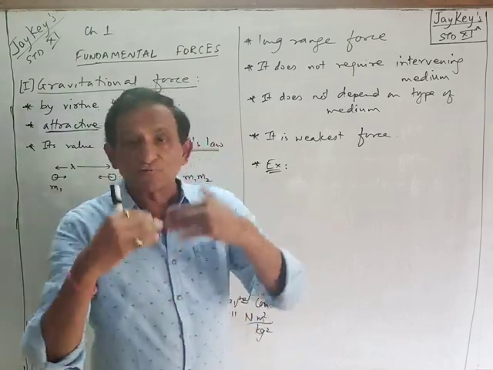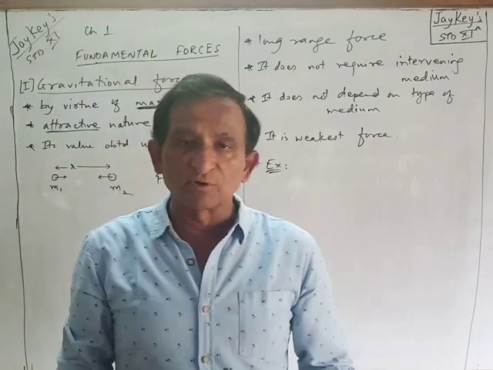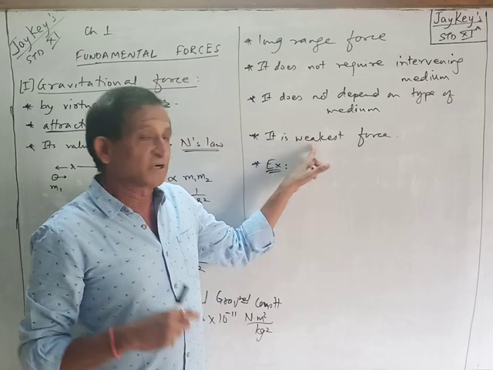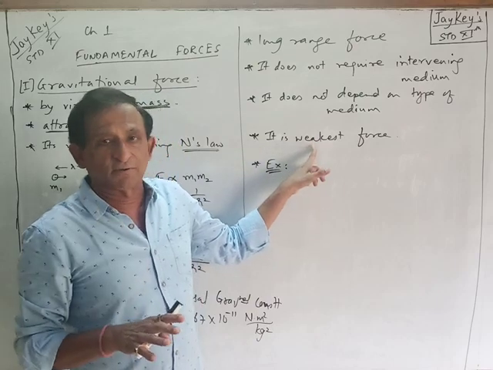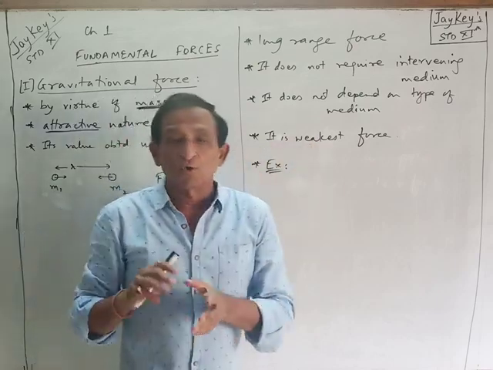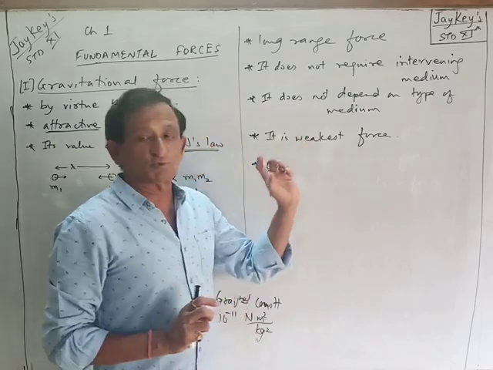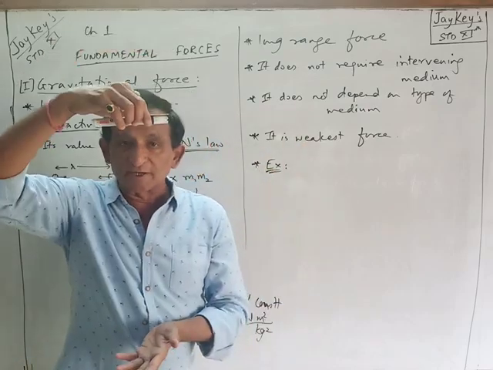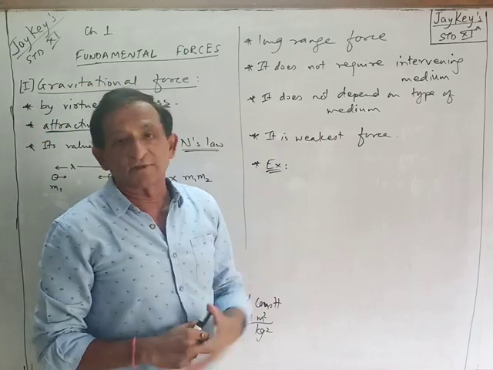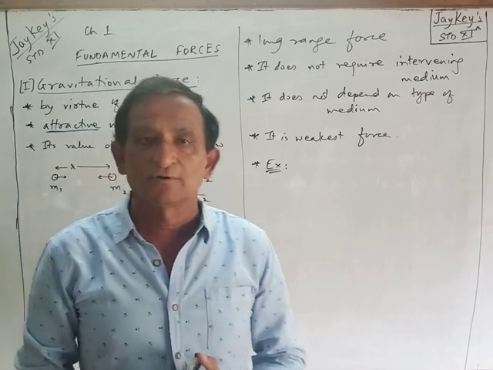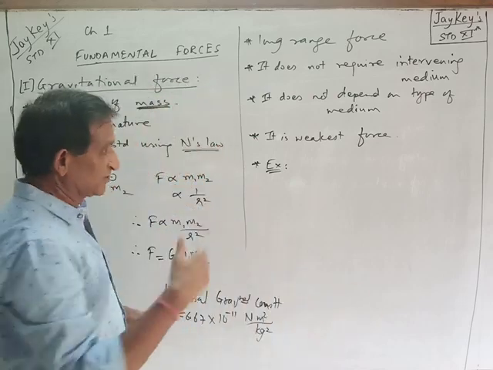If the force acts immediately and the body comes down immediately, that means the force might be considerable. But this considerable force is also the weakest. We can say that gravitational force is omnipresent, present everywhere. Still it's the weakest force. The body released comes down immediately, yet the force is weakest. If this is the weakest force, then how strong would the stronger forces be? We'll discuss it later on.